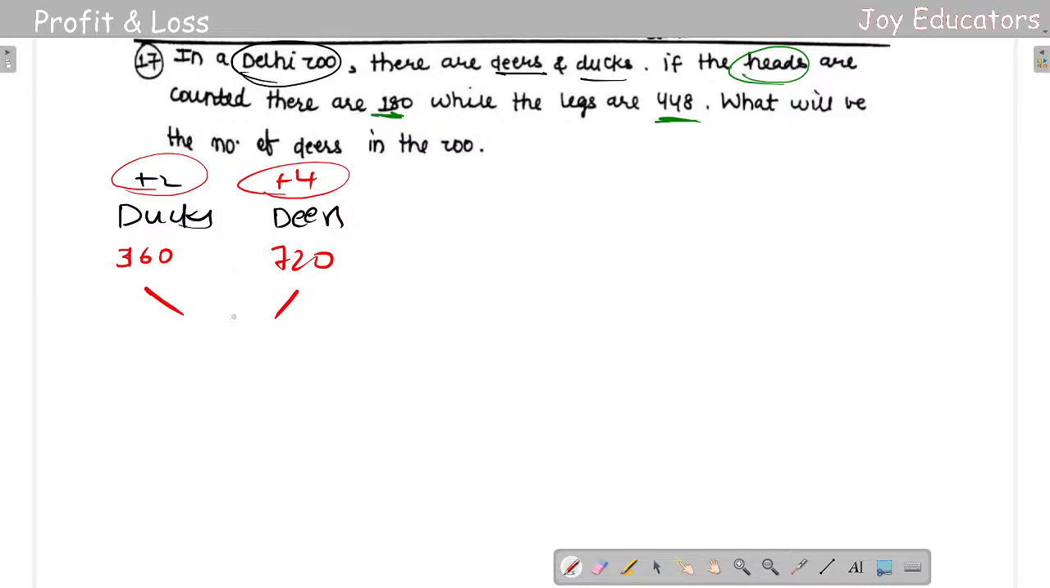While the legs are 448. So now I also got the legs. The legs are 448. Okay, so basically, if there are 360 legs and 720 legs, okay, so that's what we did. Let us go with this and let us go to the ratio of the animals.